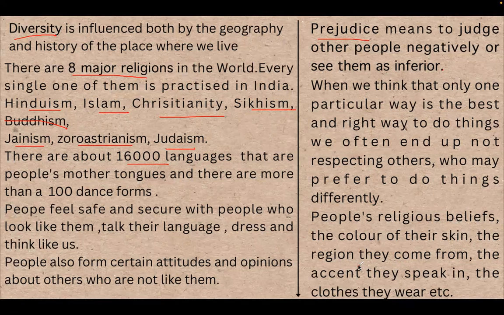Everything, the language, the accent we speak, the clothes we wear, will be prejudiced by others. So these are the things which were prejudiced by everyone. I may be prejudiced by upper caste people, by fair-skinned people, by urban people, by foreign language speakers, and by the clothes I am wearing. These are the things on which everyone will be prejudiced.